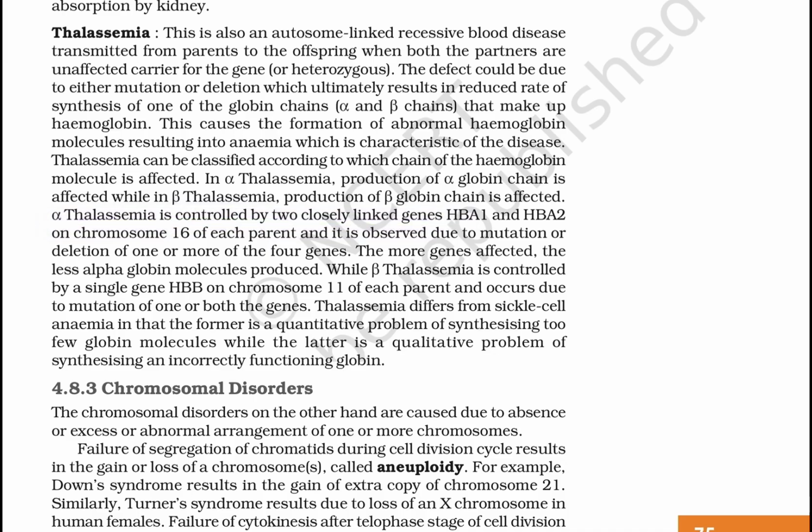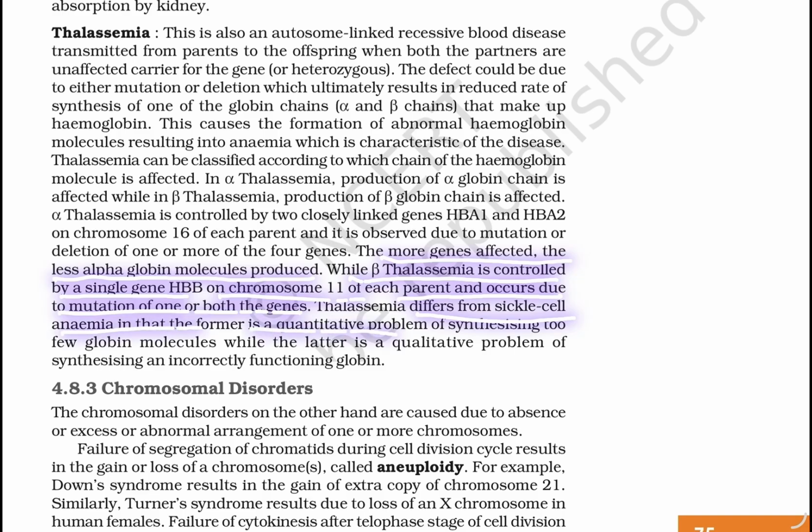Alpha thalassemia is controlled by two closely linked genes, HBA1 and HBA2, on chromosome 16 of each parent, and is observed due to mutation or deletion of one or more of the four genes. The more genes affected, the less alpha globin is produced. Beta thalassemia is controlled by a single gene, HBB, on chromosome 11 of each parent, and can occur due to mutations of one or both genes.